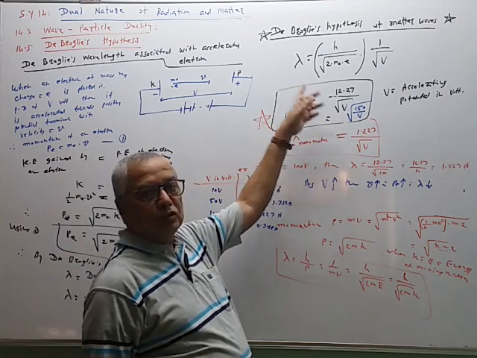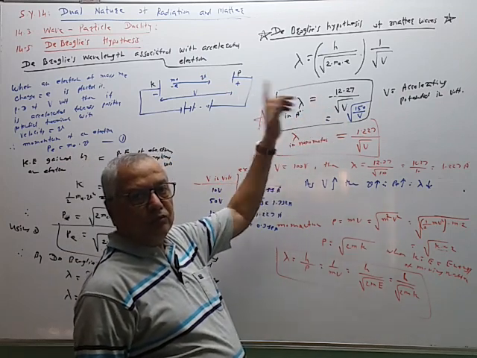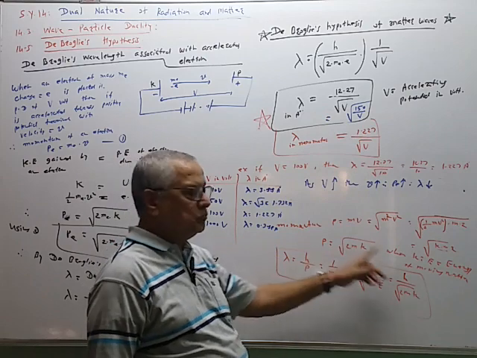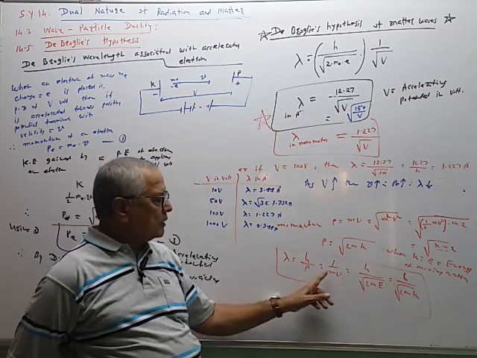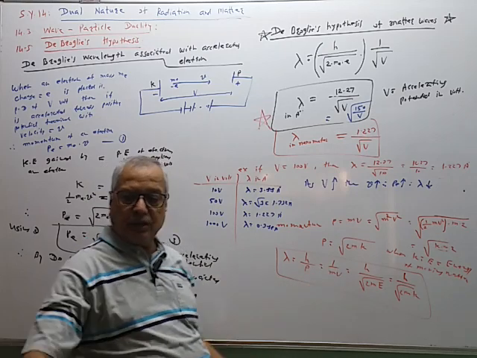So this is about the different forms. The wavelength associated with the moving matter is given in different forms. Lambda is equal to h upon p, where p is momentum. Momentum is equal to mass into velocity. This is h.